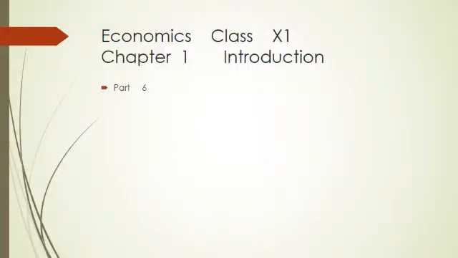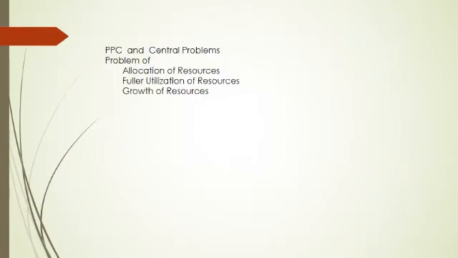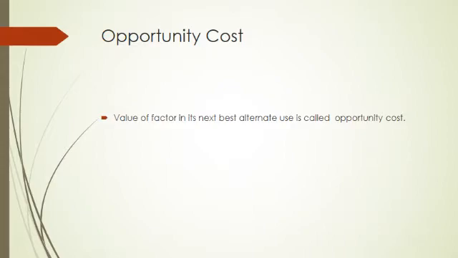Good morning, students. Today we are going to study the concepts of opportunity cost and marginal opportunity cost. We have studied the central problems of an economy, that is allocation of resources, fuller utilization of resources, and growth of resources. Then we studied how these problems can be explained with the help of the production possibility curve. So today we are going to study opportunity cost.